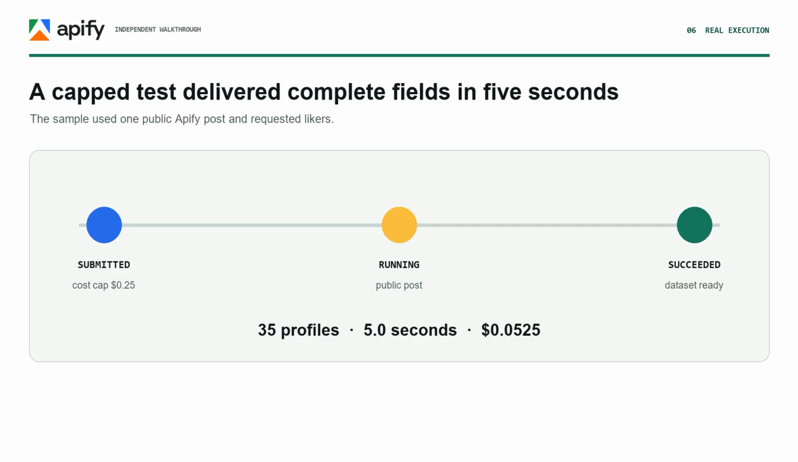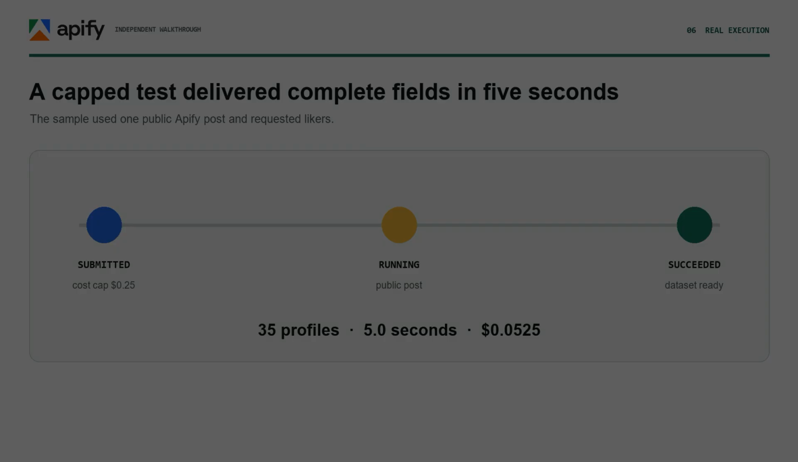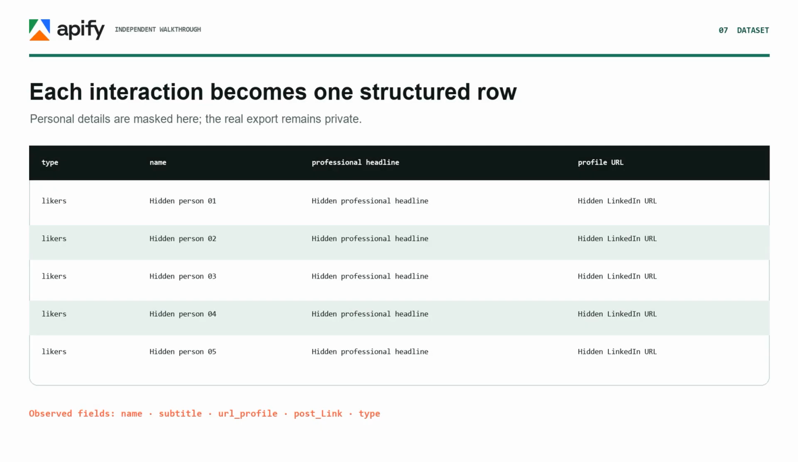For this evidence run, I selected one public post from Apify, requested likers, limited the output to 100 results, and applied a maximum charge of 25 cents through the API. The run succeeded in 5 seconds and returned every available liker for that post. 35 profiles at a final cost of $0.0525. Each result became one dataset row.